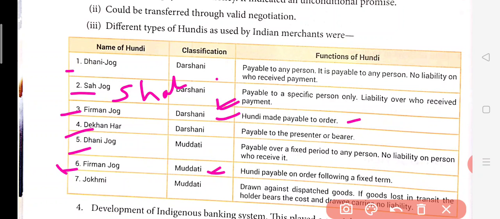Now Dhani Jog is again we already discussed. Now the only difference is the time period. You can receive the payment but only after a time period, and there is no liability on the person who is receiving it, because this is just like a bearer check. Suppose you are taking a check to the bank and you lost the check on the way, somebody else has taken it, and whoever receives it, it is just like a bearer check, maybe like with the check which is not cancelled. So if your name is written on it and the account is also there of the same name, you can take that amount easily. Okay, because it will be payable at counter.